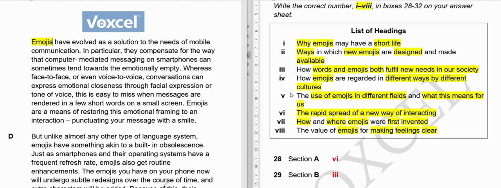Emojis have evolved as a solution to the needs of mobile communication. So we are using emojis as a solution for our needs of mobile communication. In particular, they compensate for the way that computer mediated messages on smartphones can sometimes tend towards the emotionally empty. Let me mark these words.